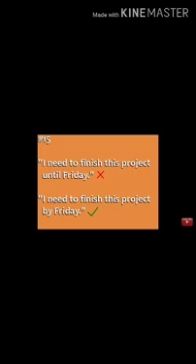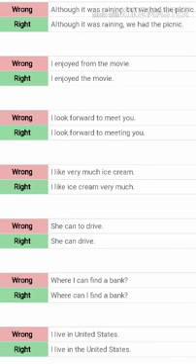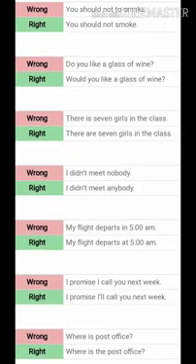Then "I need to finish this project until..." we don't have to use "until," we have to use "by." So here you can see some wrong sentences have been written and the right ones have also been written. So you have to just go through these pages. I hope it is clear. If it is not, you can contact me, I'll send you these files, these pages. So I have attached a number of pages over here, so you have to go through it.